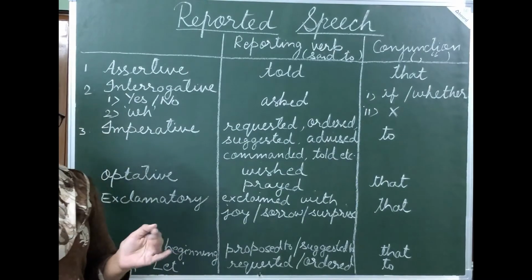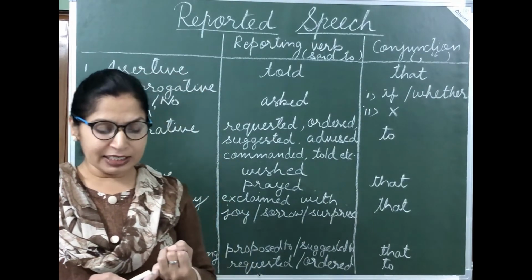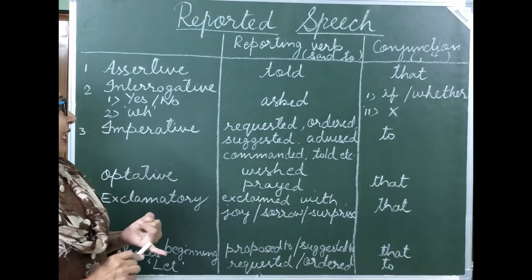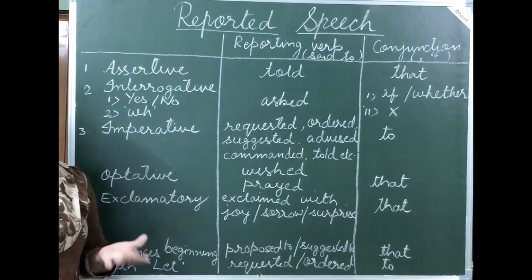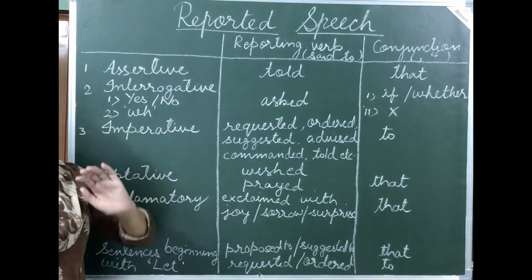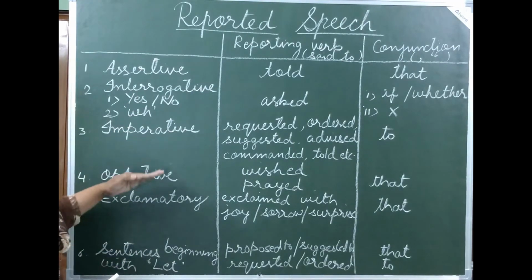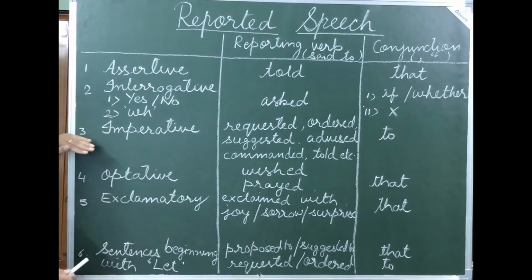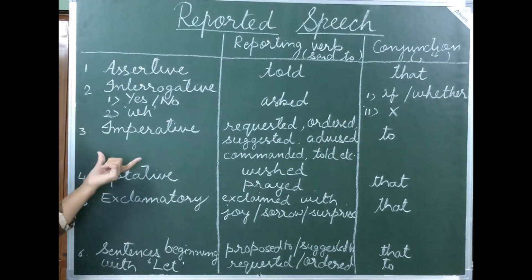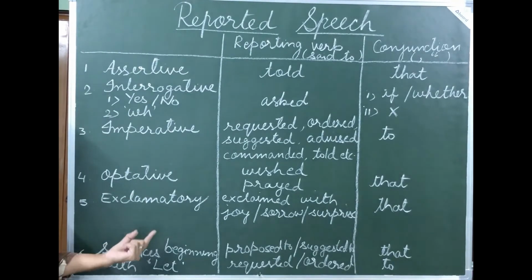Now I have told you that the change in pronouns, change in tenses, and the third one, words showing nearness into words showing distance, remain the same. Now we are going to cover these different types of sentences. Assertive we have already done, interrogative sentences, imperative sentences, optative sentences, exclamatory sentences, and sentences beginning with let.